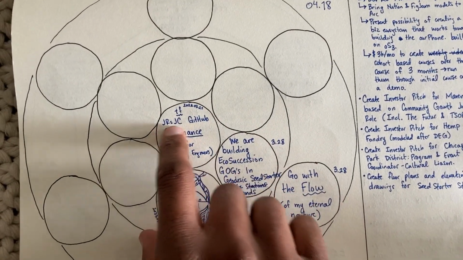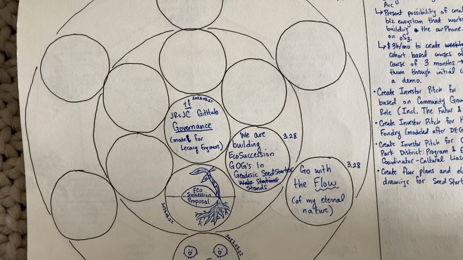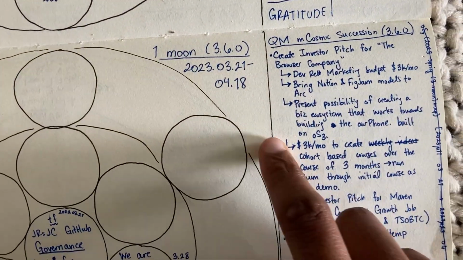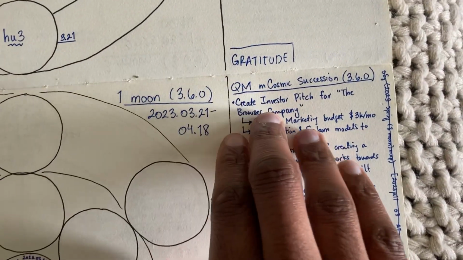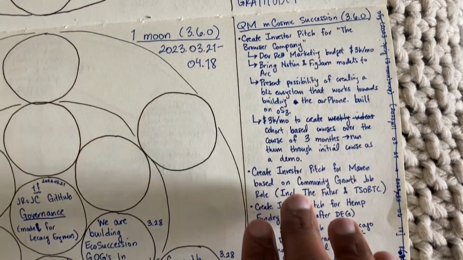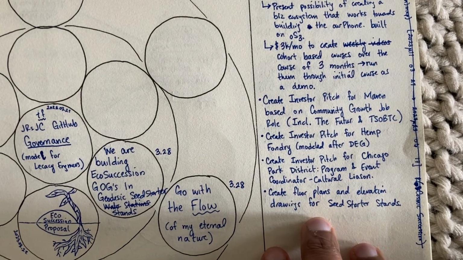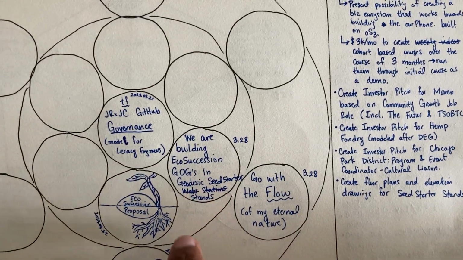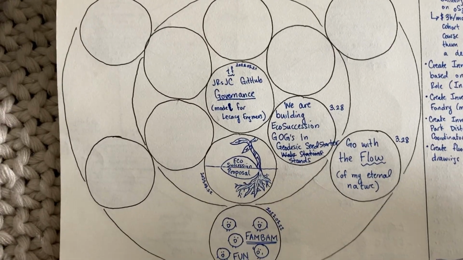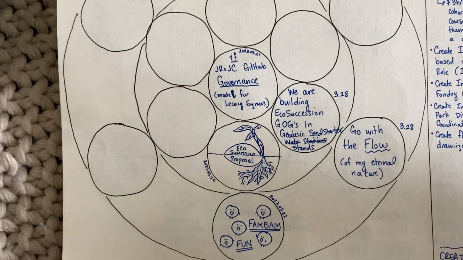So creating the GitHub governance pages. And really, it comes down to going with the flow of my eternal nature, which is going to allow me to do all these different things. So creating all these different investor pitches for all these different entities, creating floor plans and elevations for these seed starter stands. All of this is going to require me to go with the flow.